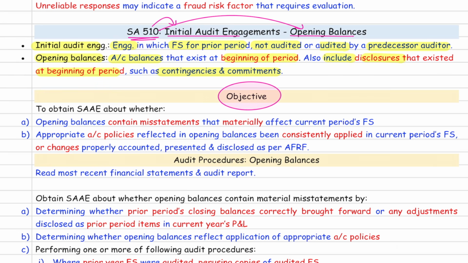Now, sir, what is the objective? First of all, see whether the opening balances contain any misstatement that materially affects current year financial statement. Second thing which gets carried forward, accounting policy. Appropriate accounting policies have been consistently followed, or if there are any changes, they are properly APD, accounted, presented, and disclosed as per applicable FRF.